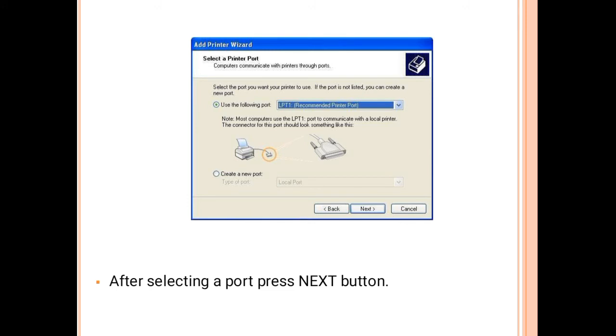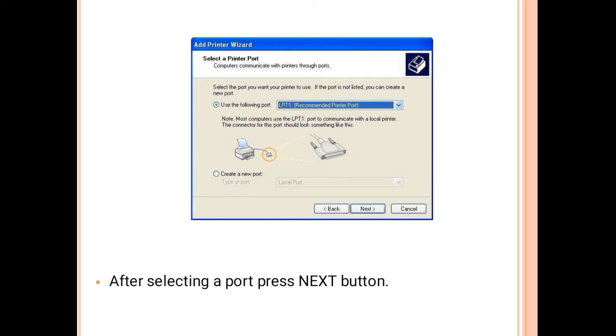Whenever you click on the next button, the second step is to select a printer port. You have to select the printer port, and here my port is LPT1, the recommended printer port. So click on this port.